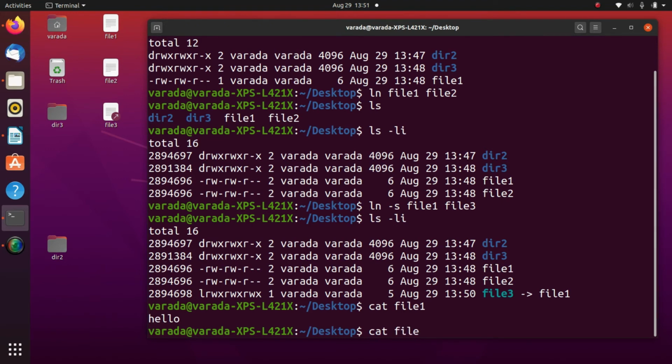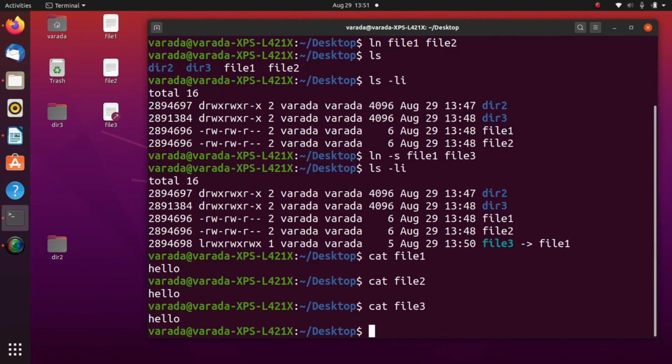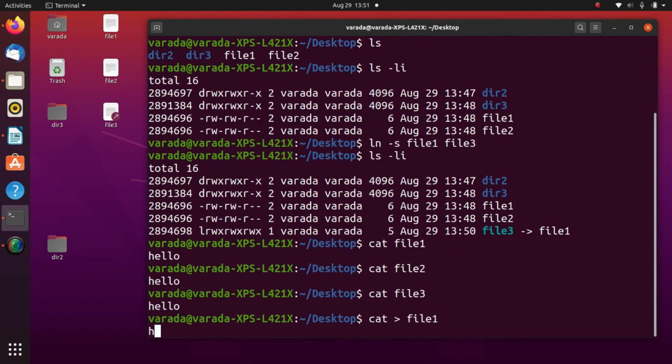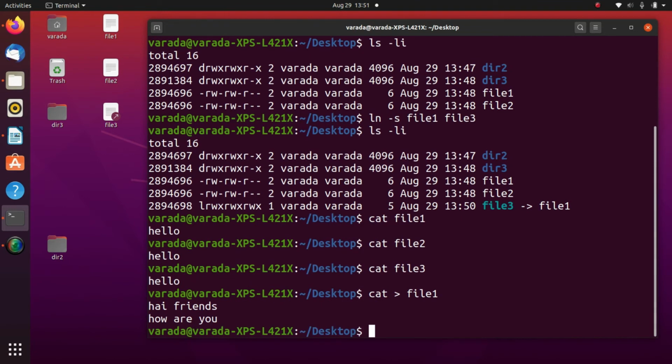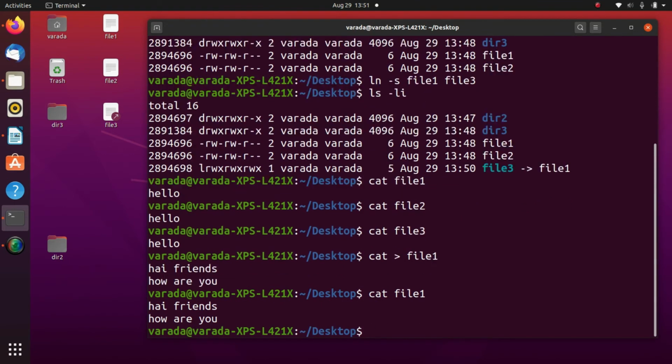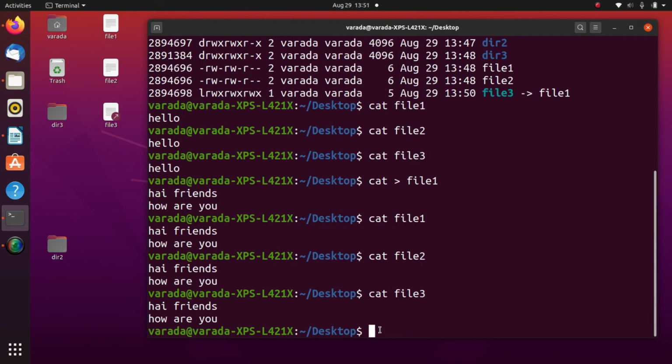So cat file 2, same data; cat file 3, same data. Now I change the content in file 1: hi friends, how are you? Now we can check file 1, file 2, file 3. I hope you understand how to link the files.